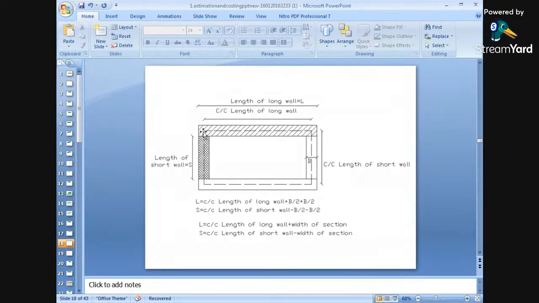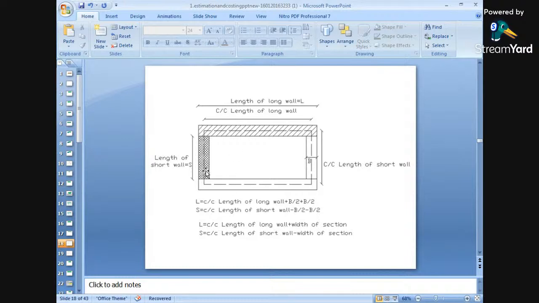And what about this half width? Half the left side width and half the right side width. So what is the formula for this? For the long wall, L is equal to the center to center length of the long wall plus half the width on the left side and half the width on the right side. That means we have covered this complete hatched portion by this concept. The remaining thing is this portion. These are parallel to each other.